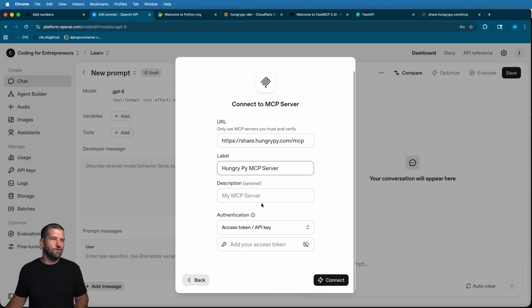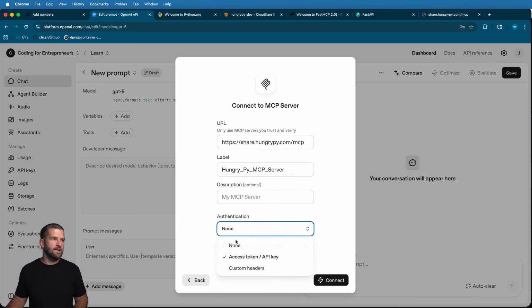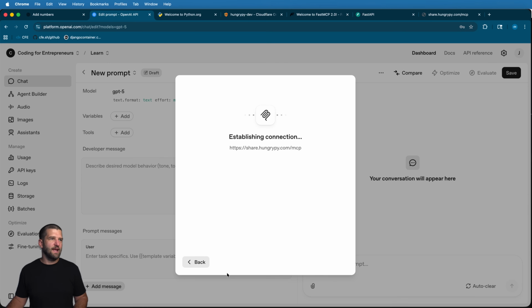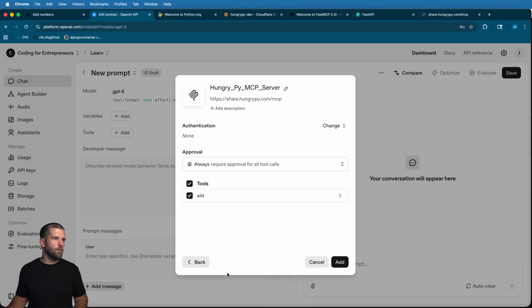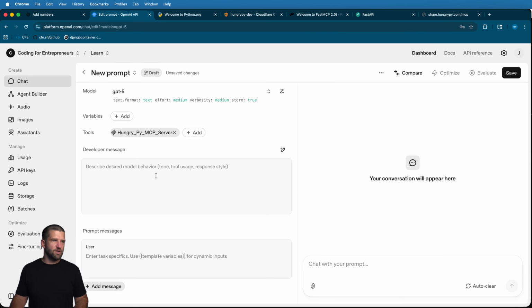And then you can give it a description if you want. We do not need authentication. I'll go ahead and hit connect. The only reason I don't have authentication yet is it's a little bit more advanced than what I want to cover at this time. But here we go. We've got an approval in here that's saying always require for these tools. I'll just go ahead and say yes for now. I'm also going to go ahead and say always use the Hungry Pi MCP server tools results. Do not change them.